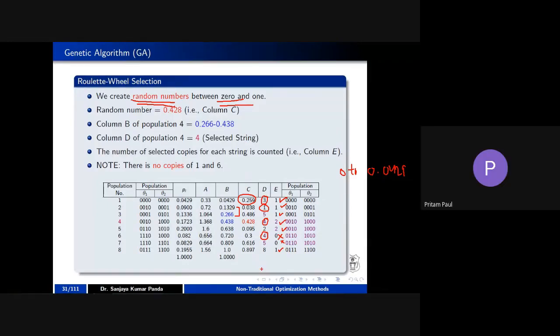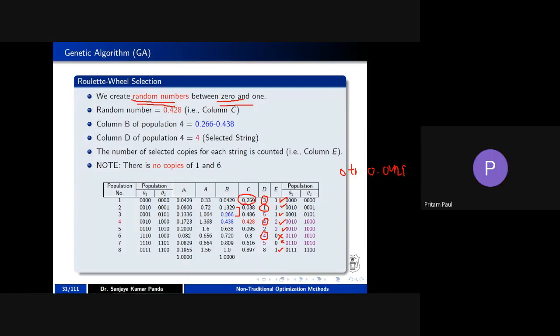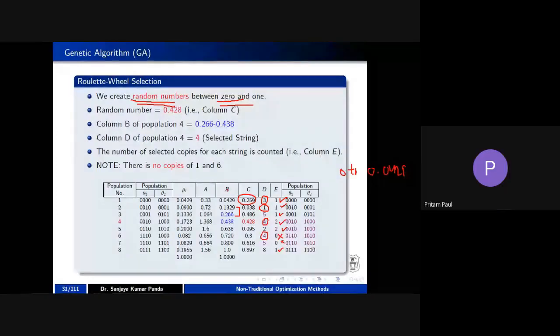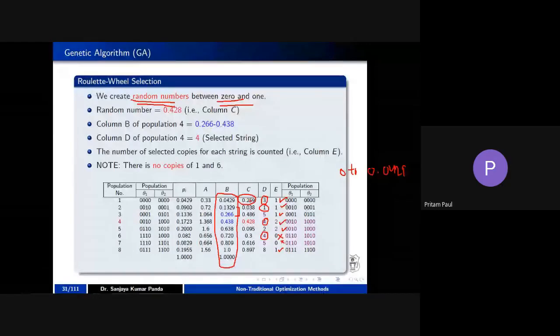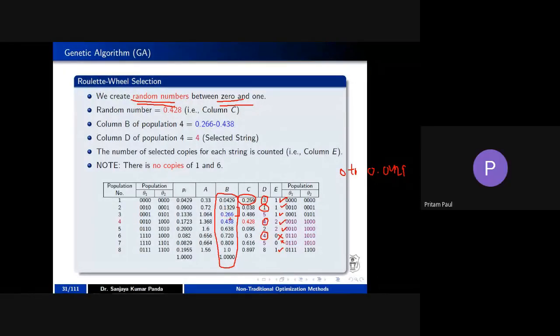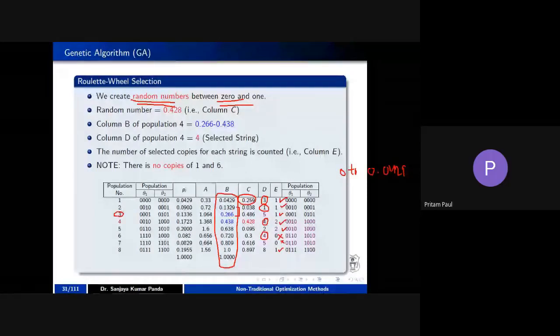Can you please explain the D column again? What is the random number here? 0.259. This is the cumulative probability column. Where does it lie? It lies between 0.139 and 0.266. That is the cumulative probability range of number 3. That's why we are writing 3.